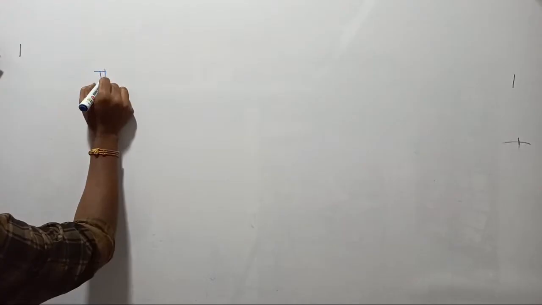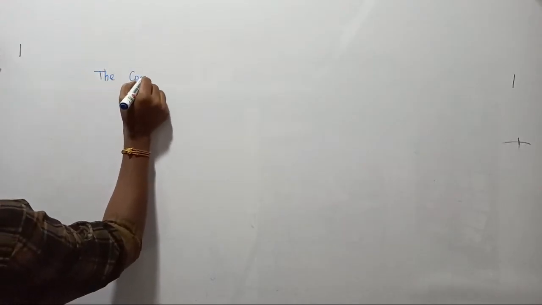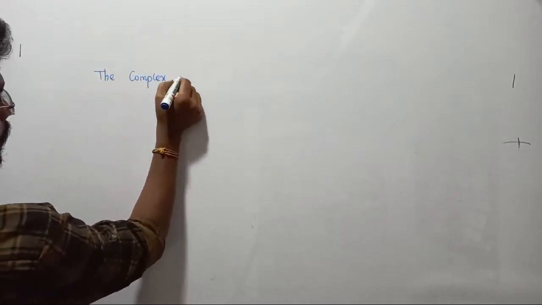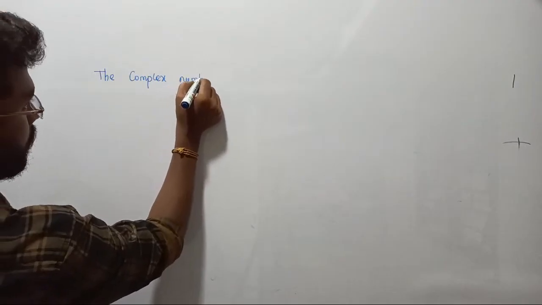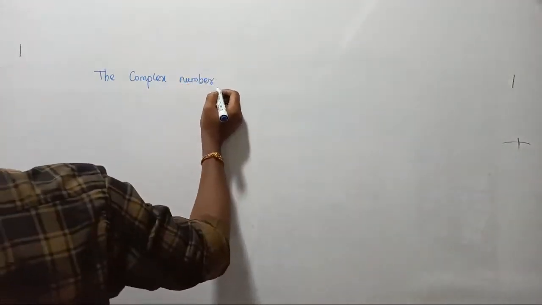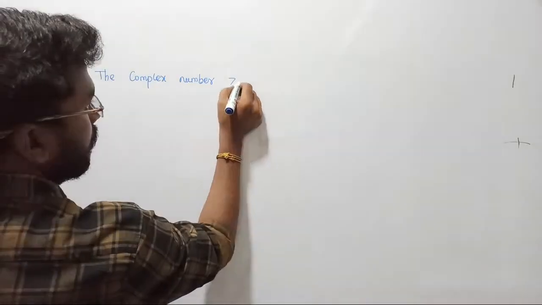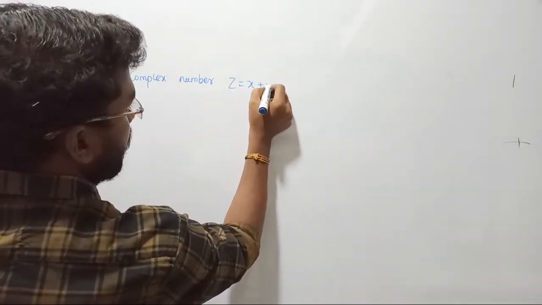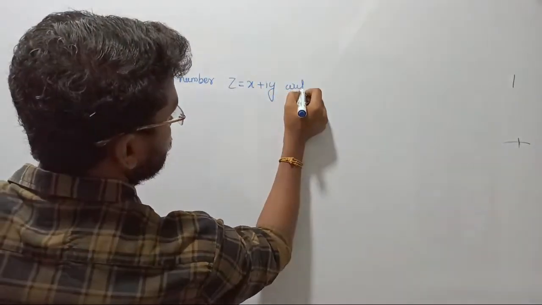Please write down the question. The complex number is z equal to x plus iy, which satisfies the equation mod z plus 1 equal to 1.